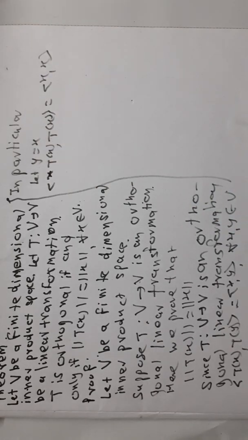So we know that for all x, y belonging to V, angle bracket T of x comma T of y is equal to angle bracket x comma y.